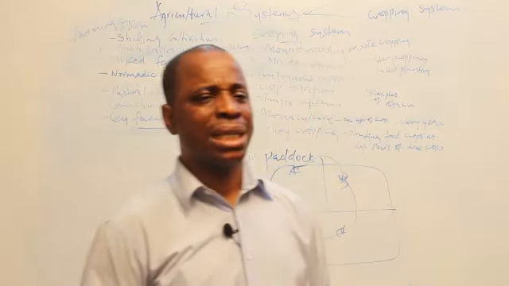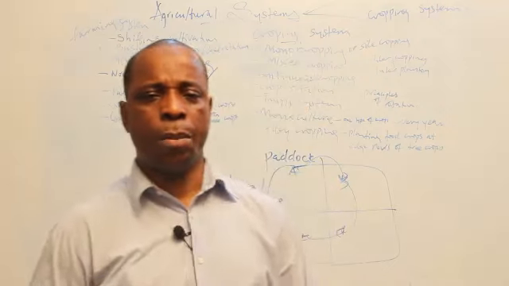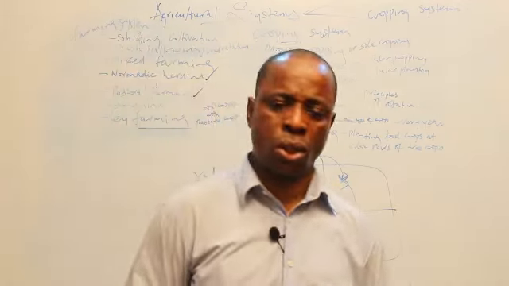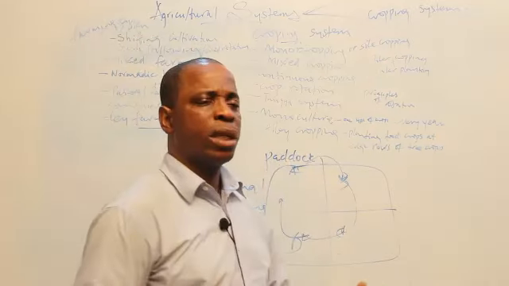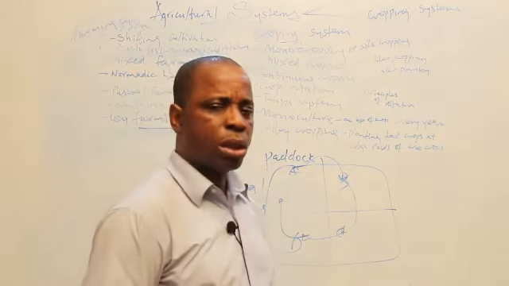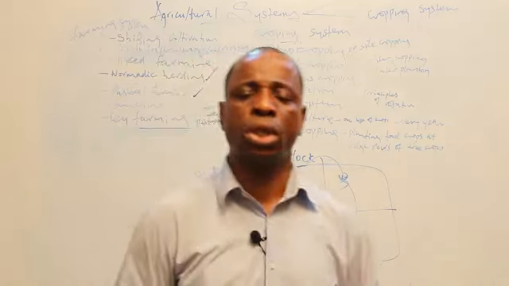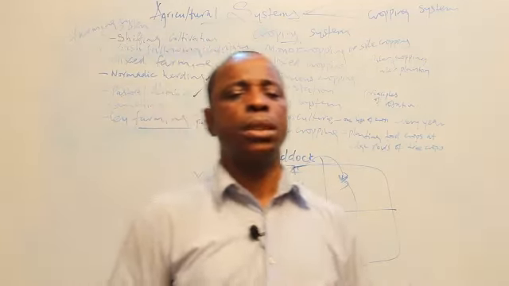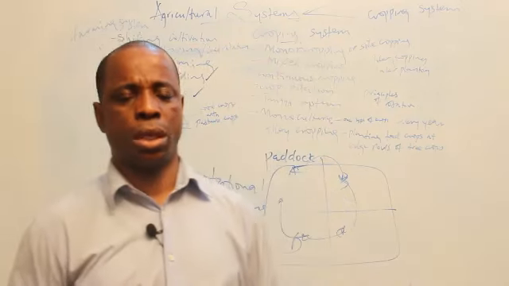Now, for you to do that, there's an order that must be followed, or a principle, and this is called the principles of crop rotation. Under the principles of crop rotation, there are some laws. Number one, deep-rooted crops must not follow each other. Shallow-rooted crops must not follow each other. Deep-rooted crops must follow shallow-rooted crops.